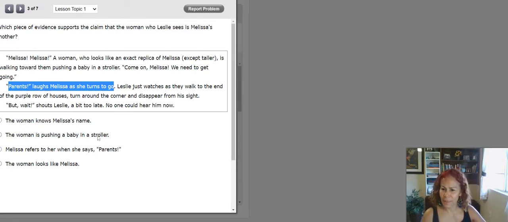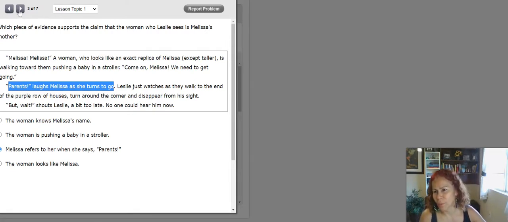The woman knows Melissa's name. The woman is pushing a baby in a stroller. That's not how I know it's a mother. Melissa refers to her when she says parents. Yeah, that's the answer. The woman looks like Melissa. Well, she could look like Melissa if this is a sister, but that's not necessarily the case in here. She knows it's the mother because she says parents, right?